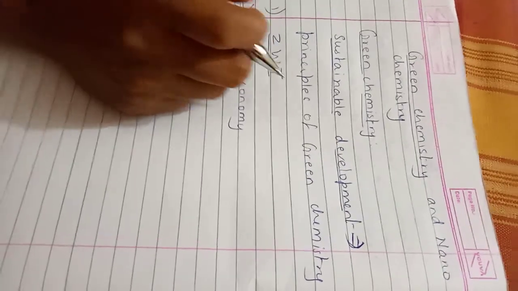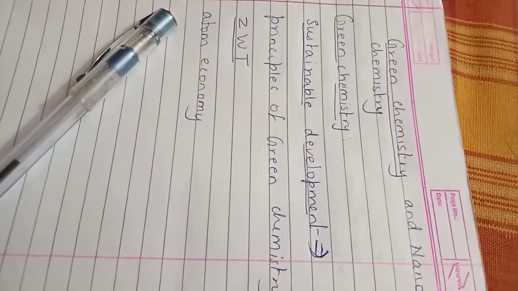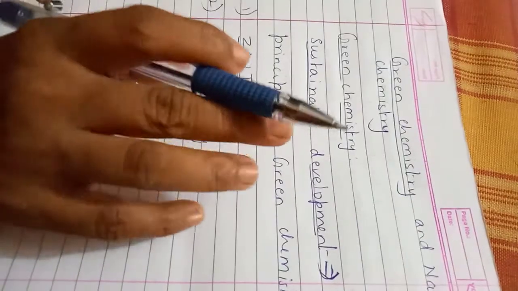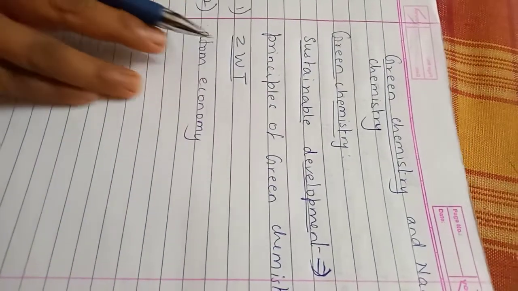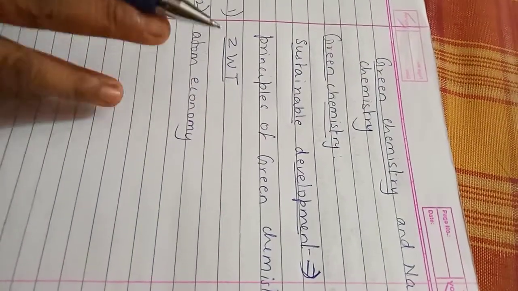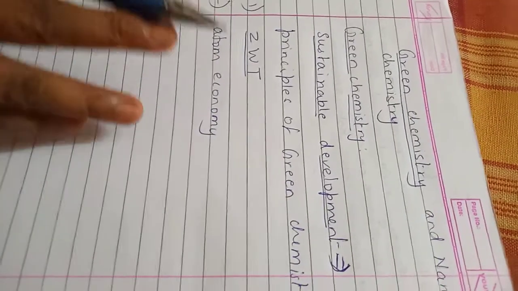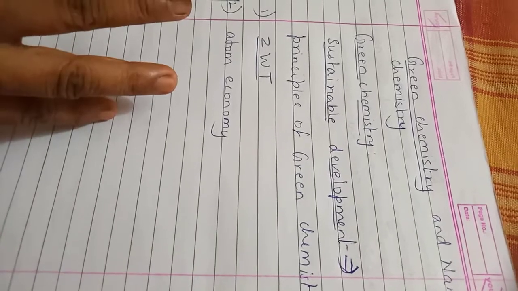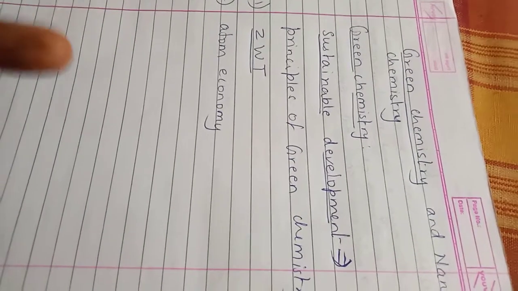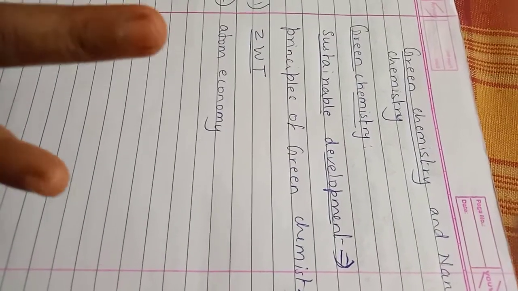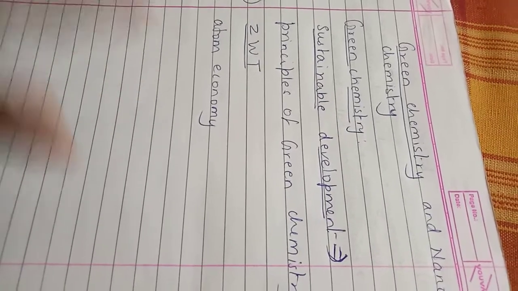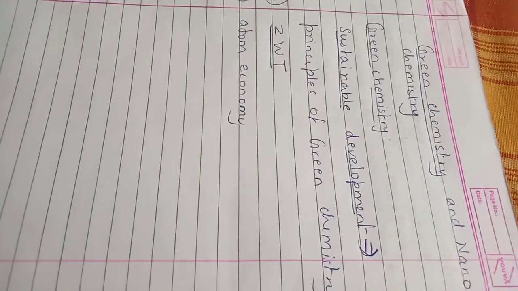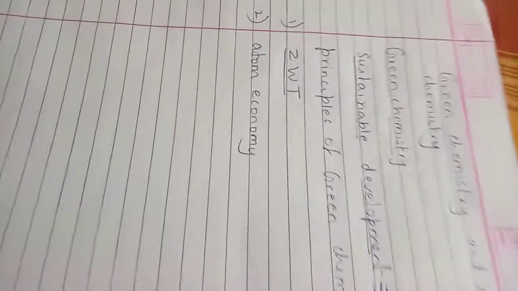I'll repeat what I said. During a chemical reaction, whatever byproducts are formed, students, these byproducts can be used as a raw material for some other reaction. For example, in a thermal power plant, a lot of ash remains, which is a waste product.